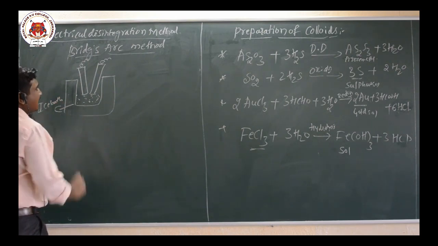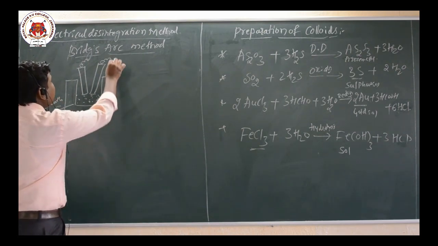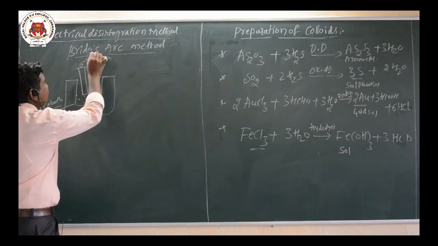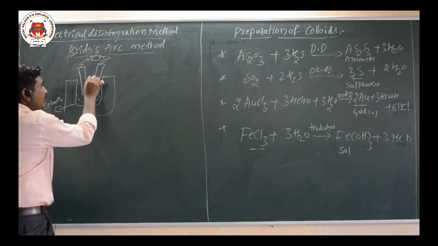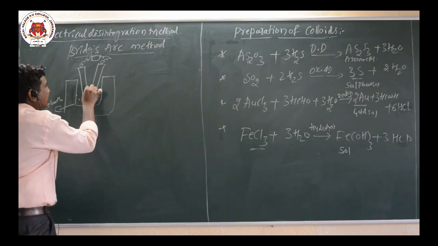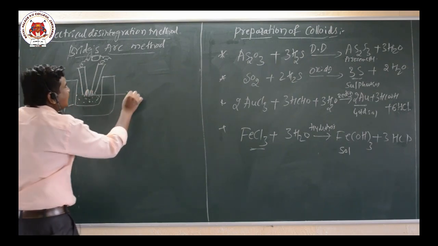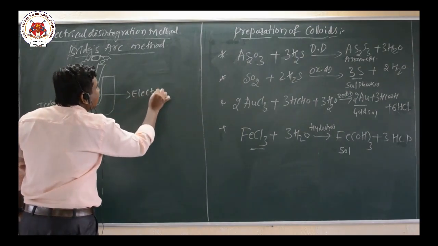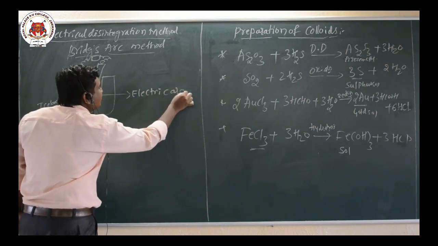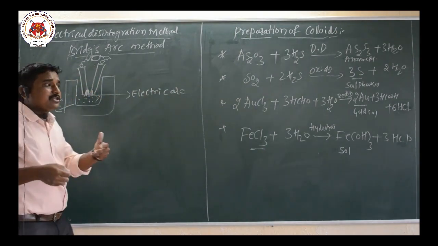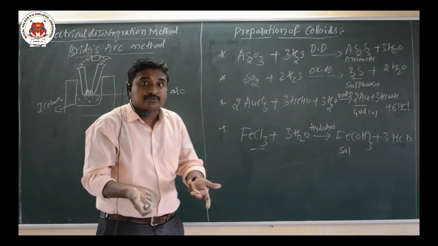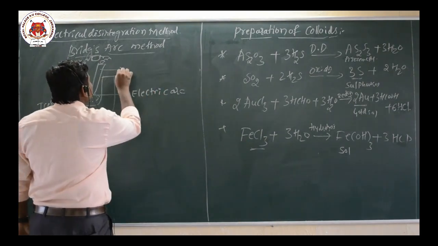Now after applying a high voltage to these two gold electrodes, an electric arc is produced between the two electrodes. Immense heat is produced. These are the gold rods.